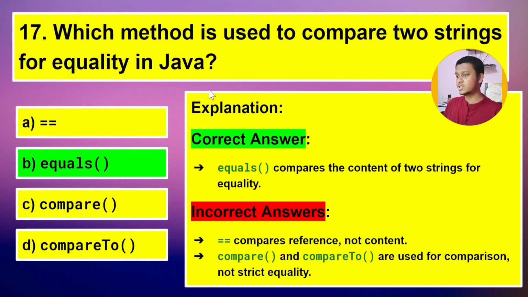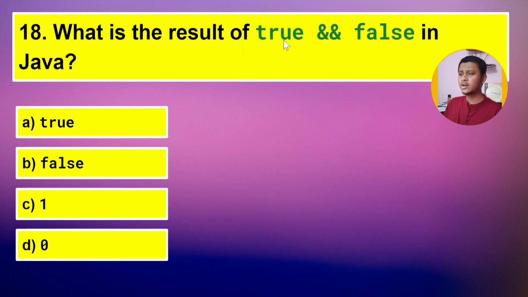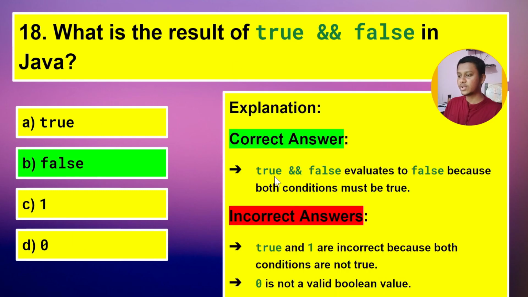Now let's jump to our next question, which is what is the result of true and false in Java? So if we AND true and false, then what will be the result? True, false, 1 or 0. So its correct answer is false. As you can see, true and false evaluates to false because both conditions must be true. So if you want to AND something and get the result as true, then both values should be true. True and 1 are incorrect because both conditions are not true. 0 is not a valid boolean value.